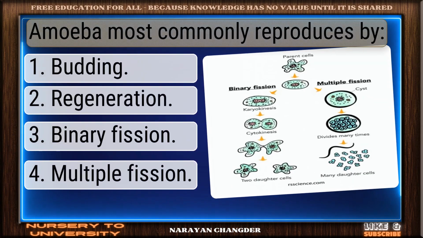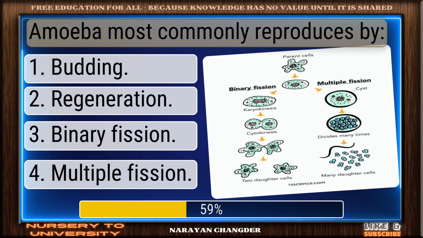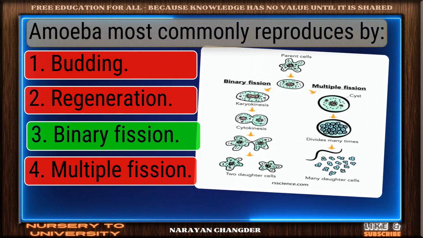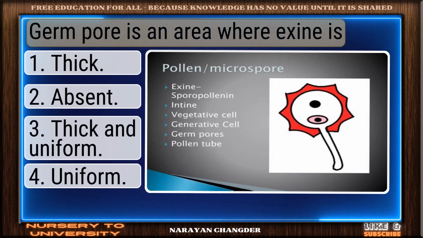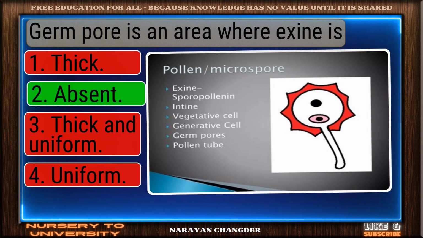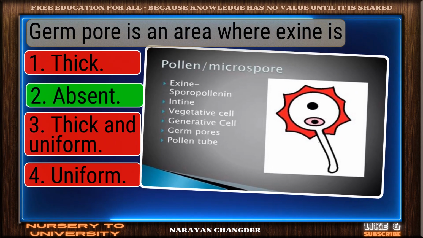Question number 132. Amoeba most commonly reproduces by. Strong choice. Binary fission is the right answer. Question number 133. Germ pore is an area where exine is. Smart pick. Absent is the correct choice.